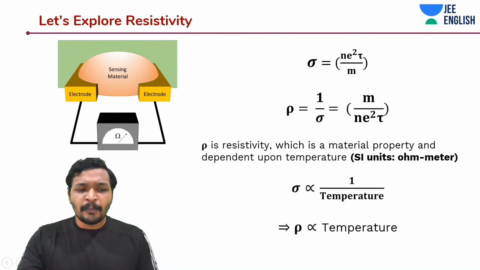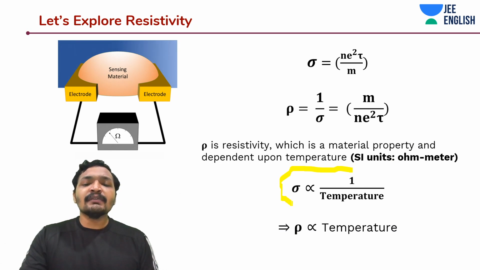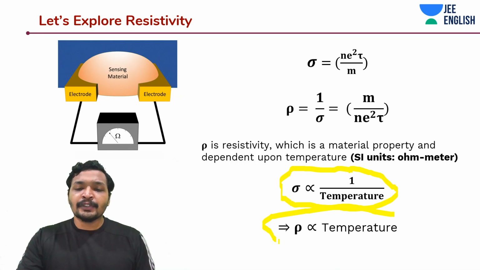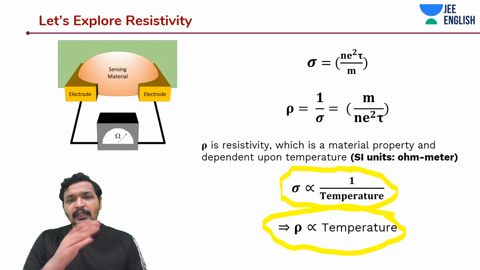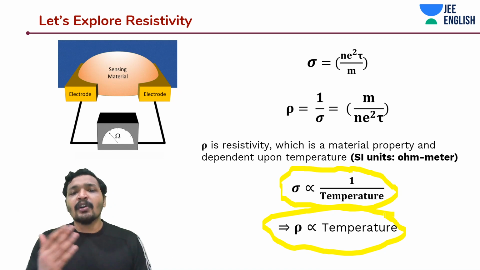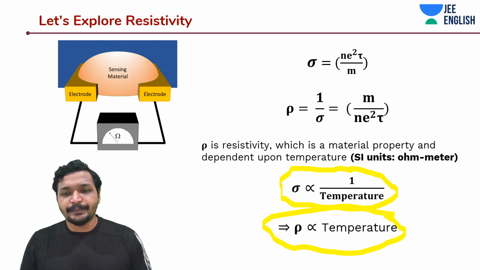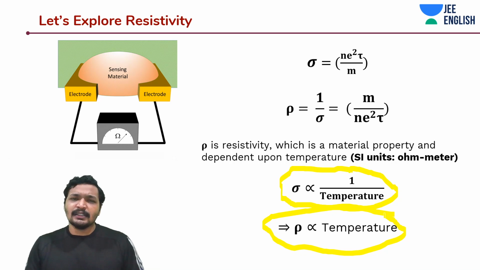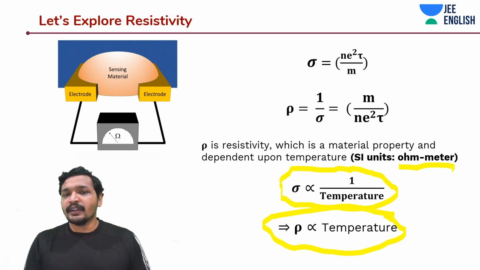We'll explore this concept more deeply in this lecture or the coming lecture, that conductivity is inversely proportional to temperature and resistivity is directly proportional to temperature. If you keep on increasing the temperature, the collisions will be more. That means it will obstruct the flow of charges. And if you reduce the temperature, that means the electrons or the charges may be able to flow more smoothly, and conductivity is inversely proportional to temperature. And what is the SI unit of resistivity? You must have heard a lot about resistance. The SI unit of resistivity is ohm per meter. We will see why that is once we derive resistance.